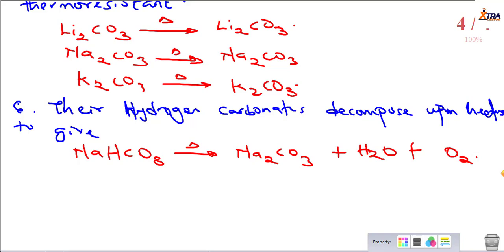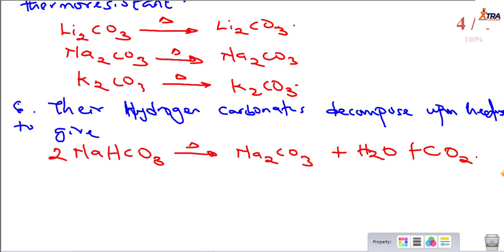So let's see if that can be balanced. This is 2, so you have 2 sodium atoms, 1 carbon atom. So how do we balance this? Okay, sorry, it also gives us carbon IV oxide, CO2. Is this balanced now? 2 carbon atoms, 6 oxygen atoms, 2 hydrogen atoms, and that. So that's what you get.